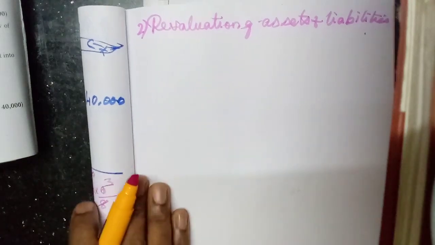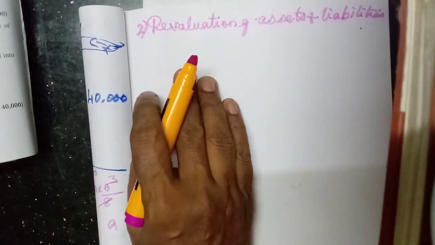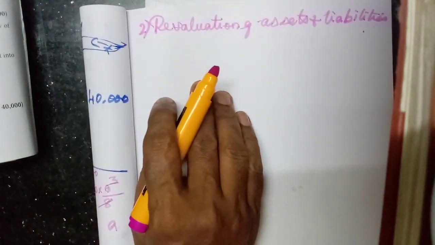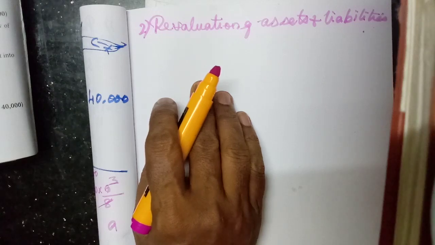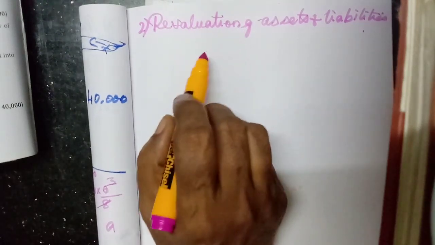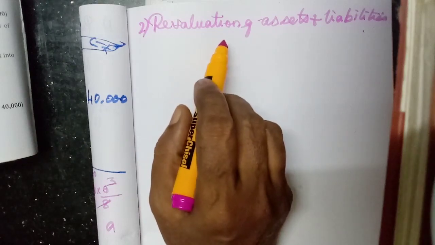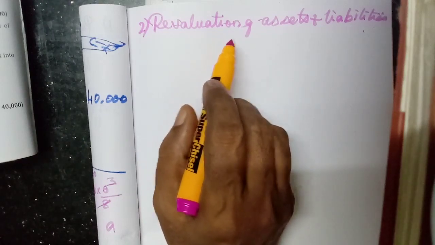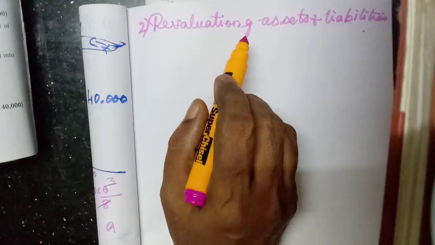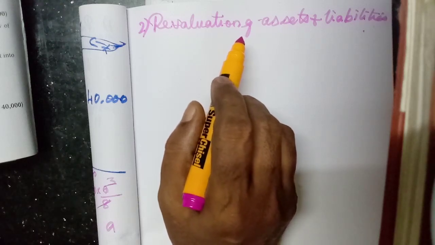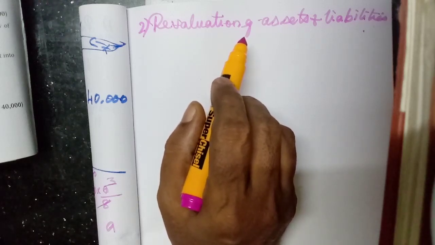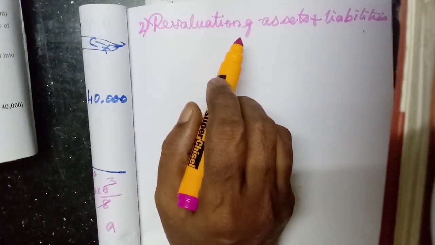Revaluation of assets and liabilities. When they admit a partner into the partnership firm, we have learned that the old agreement comes to an end. So they have to revise the profit sharing ratio, revalue the assets and liabilities, everything.